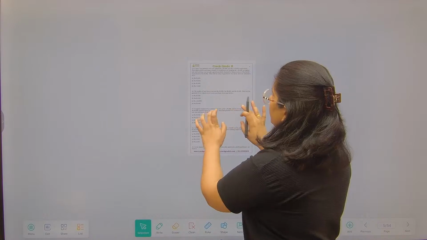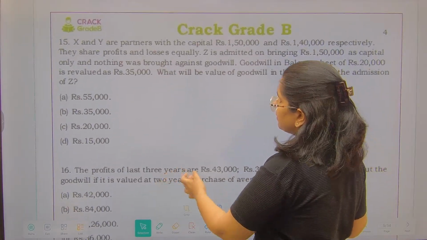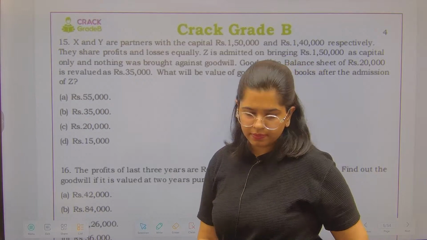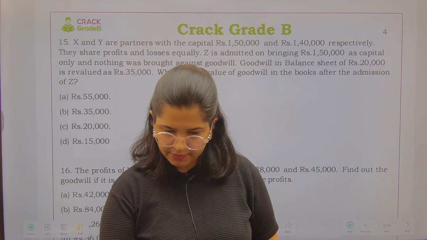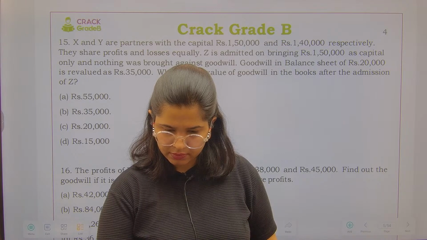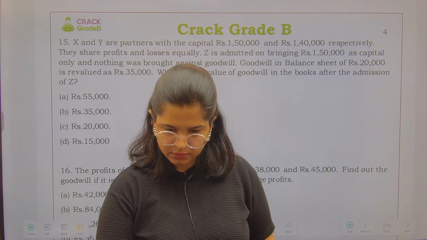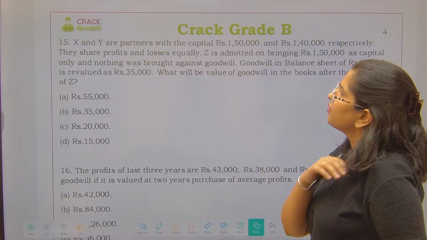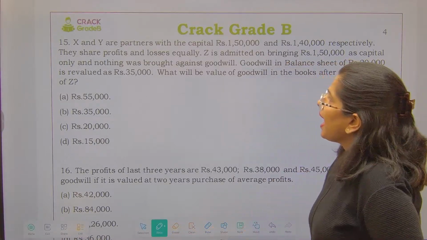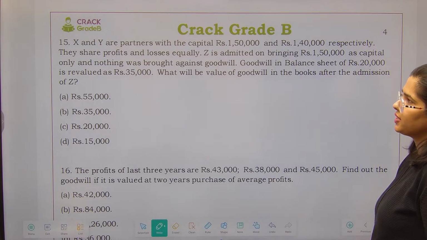Now next question. Now let's see this question number 15. X and Y are partners with a capital of 150 and 140 respectively.